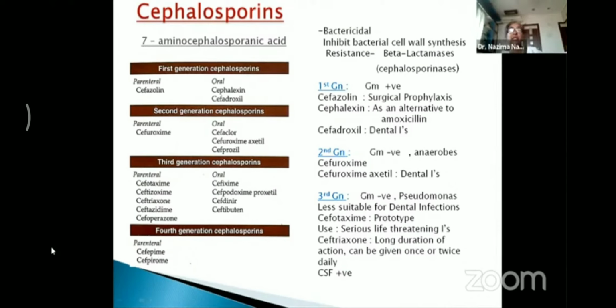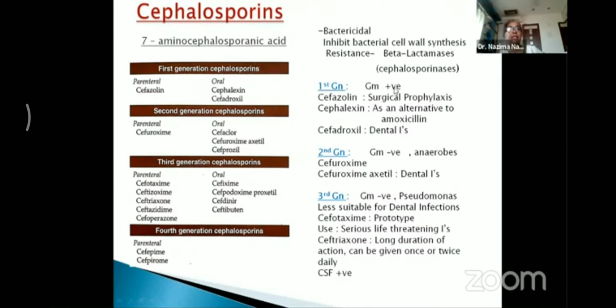Now, these drugs have a bactericidal action, that is, the organisms are killed with these drugs. The mechanism of action of cephalosporins is similar to that of penicillin. That is, they act by inhibiting bacterial cell wall synthesis. Of course, there could be resistance to these drugs when the organisms release beta-lactamases, which in this case are called cephalosporinases. If cephalosporinases are released by the bacteria, then there could be resistance to these drugs.